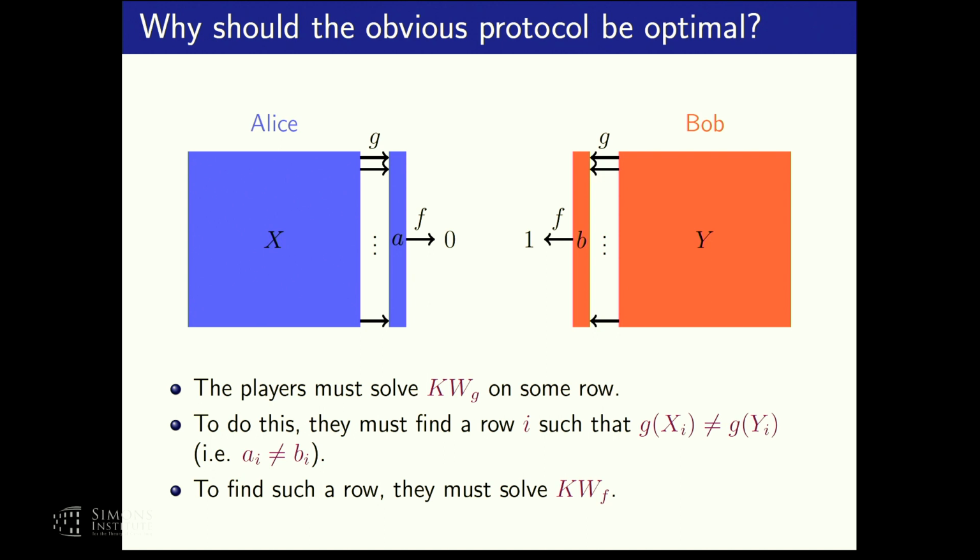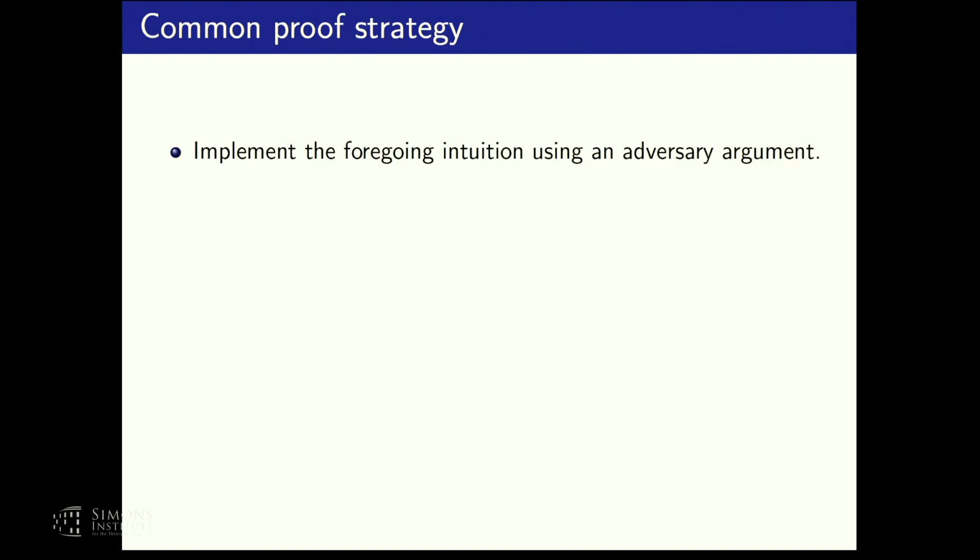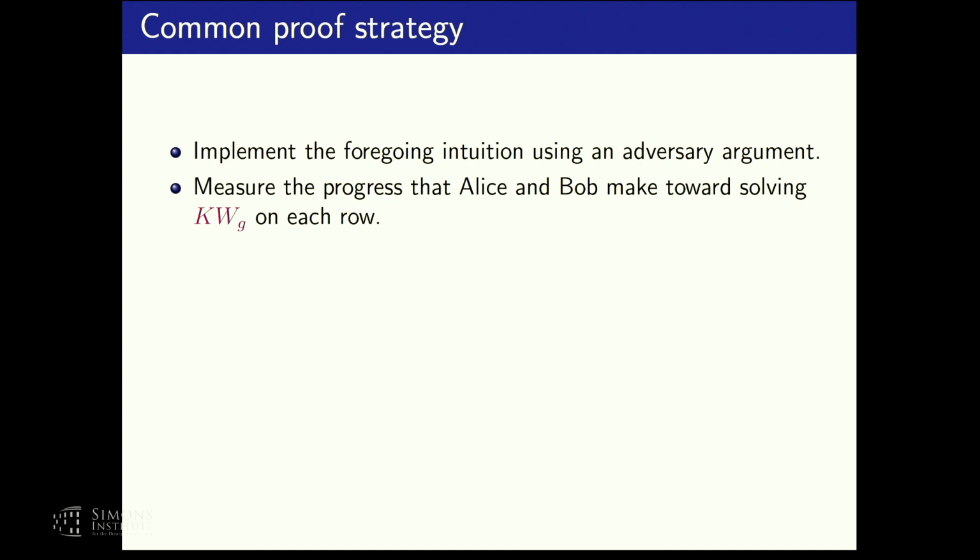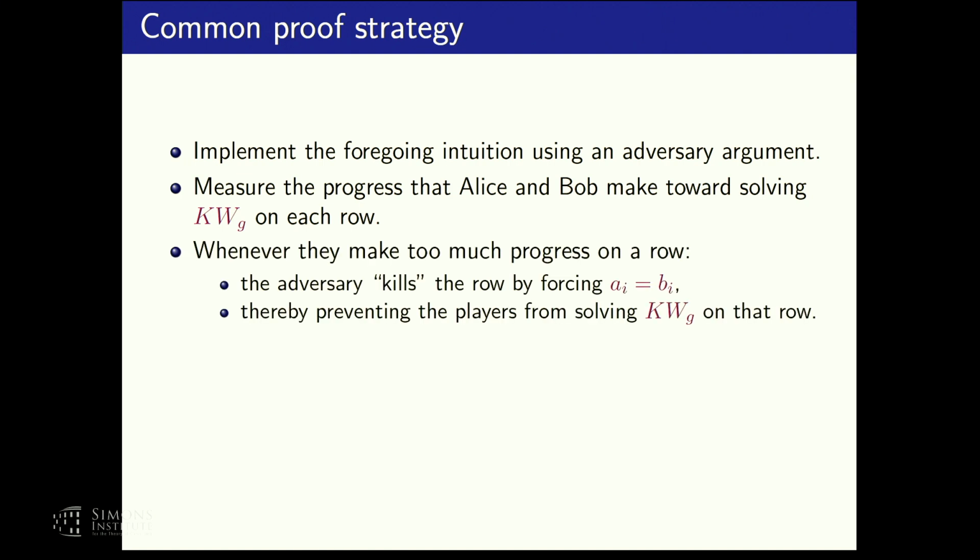Now, this intuition is somewhat sketchy, but sometimes it can actually be turned into a proof. And indeed, sometimes we can implement this intuition using an adversary argument. And what does the adversary do? Well, the adversary is letting Alice and Bob talk and run, and while they are doing that, the adversary measures the progress they make on each pair of rows in solving the KW relation of G. Now, whenever the adversary sees that Alice and Bob have made too much progress on some pair of rows, the adversary just kills the row